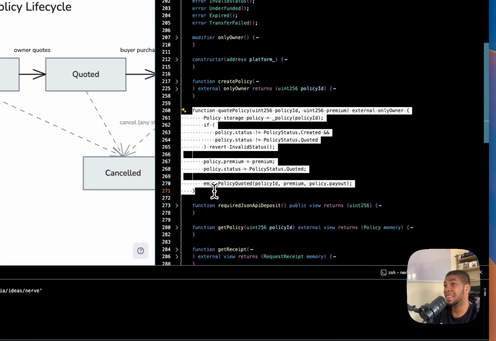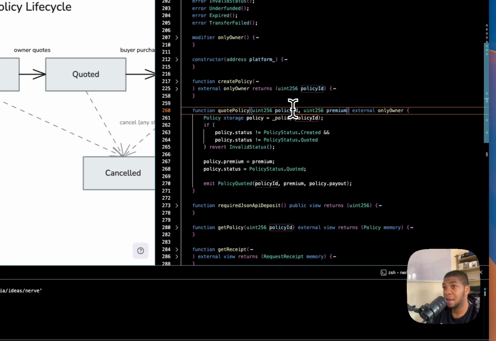Quote policy is the owner putting a price on it. One number, one premium, which is what the buyer pays for the coverage.